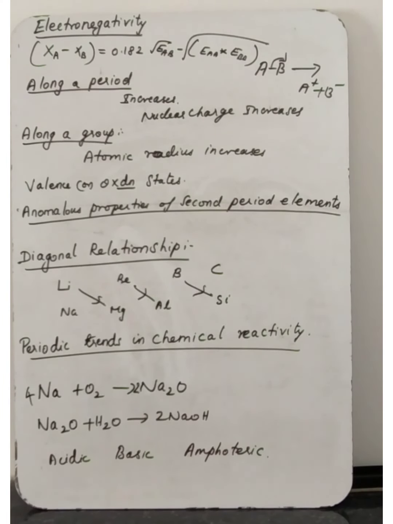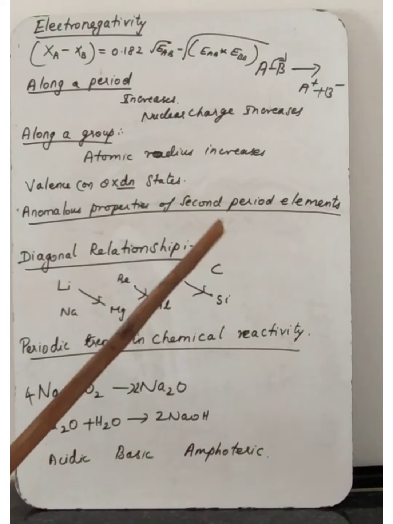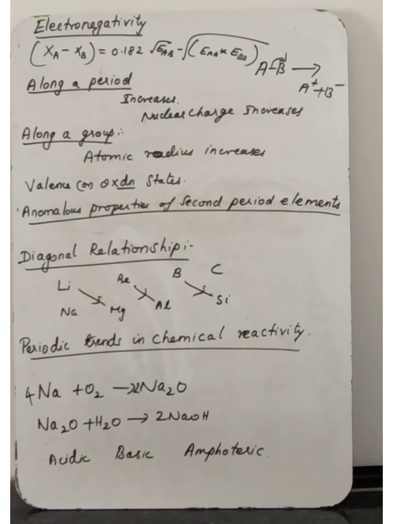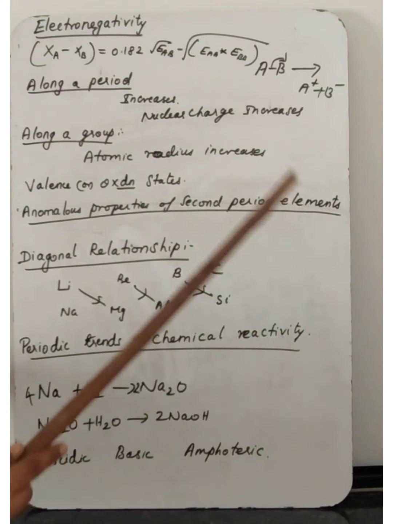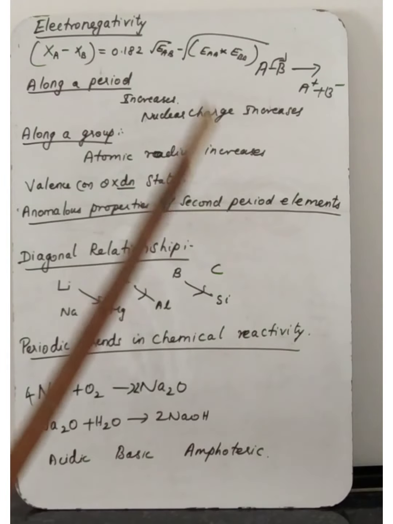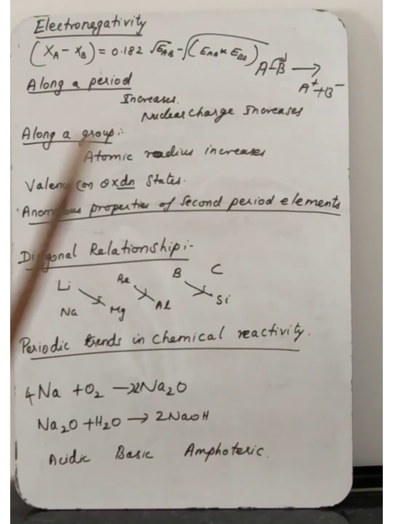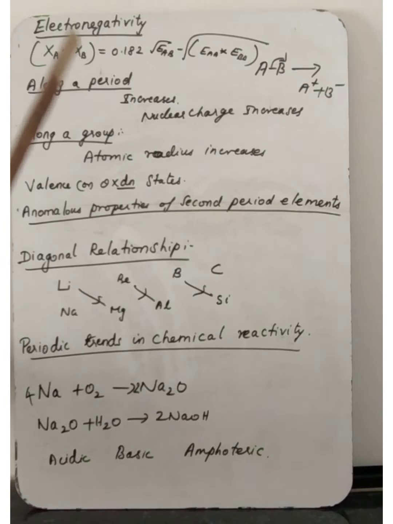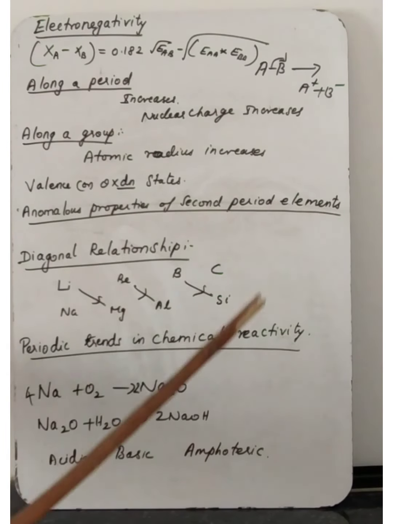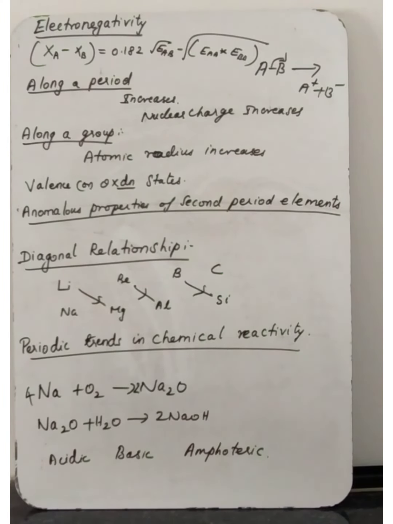Already we have discussed in the last class, while we move from left to right in the periodic table, atomic radius decreases because the extra electrons go and occupy the same shell. At the same time, nuclear charge increases, meaning the nuclear charge attracts the outermost shell electrons towards itself, so the size of the outermost shell is reduced. That's why we say it decreases. So atomic radius decreases in a period as the attraction between the valence electrons and the nucleus increases. Hence the tendency to attract the shared pair of electrons also increases. Therefore electronegativity increases along a period.